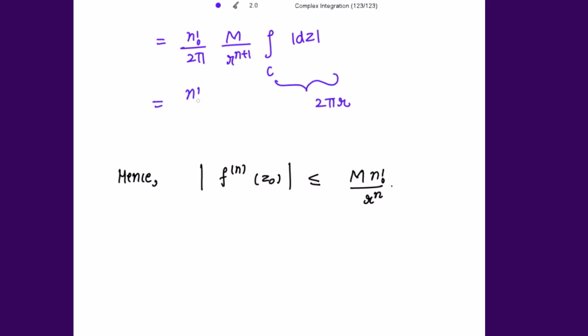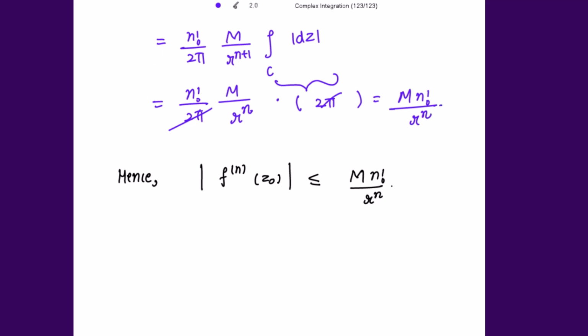So this is n factorial divided by 2 pi, M divided by r to the power n plus 1, into 2 pi r. So this 2 pi will go, and the power of r becomes in the denominator as r to the power n. So this is M into n factorial divided by r to the power n.